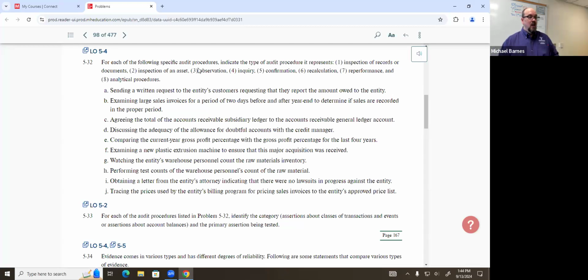Okay. Sending a written request to the entity's customers requesting that they report the amount owed to the entity. So what type of evidence is this? This is a confirmation. Yeah, a third-party request. All right. What's our category of assertions? Is it account balances or transactions and events?